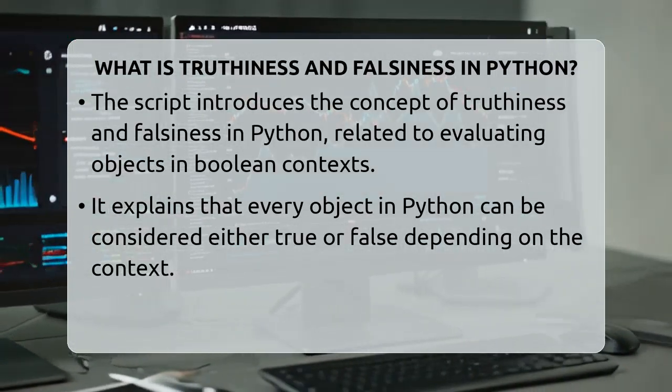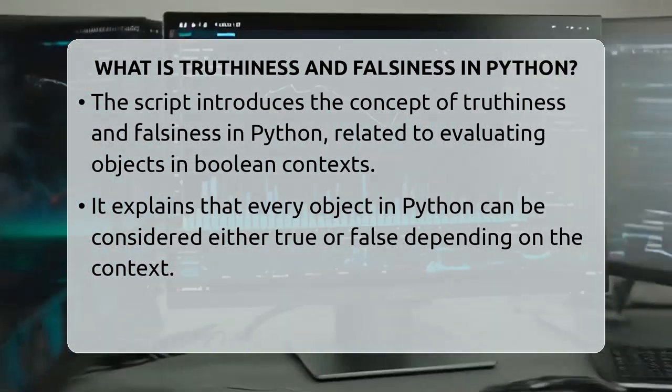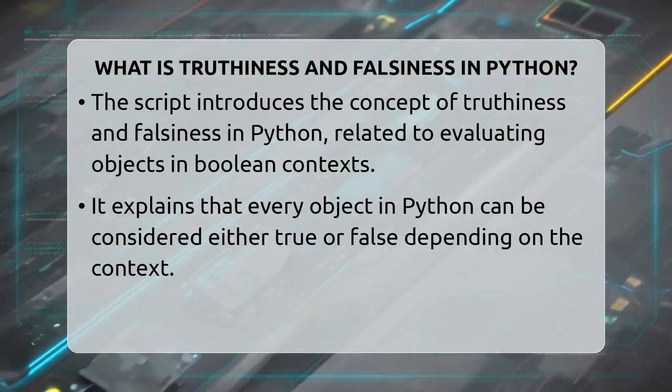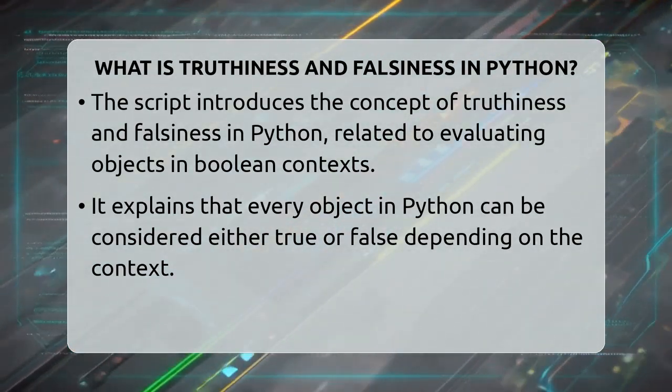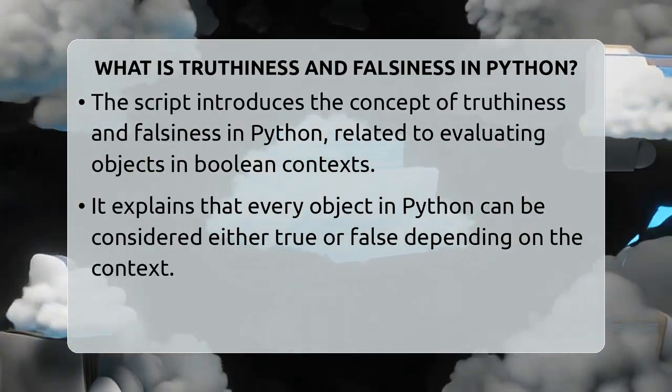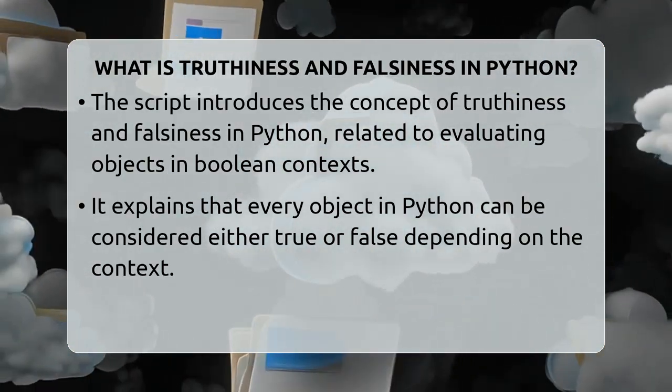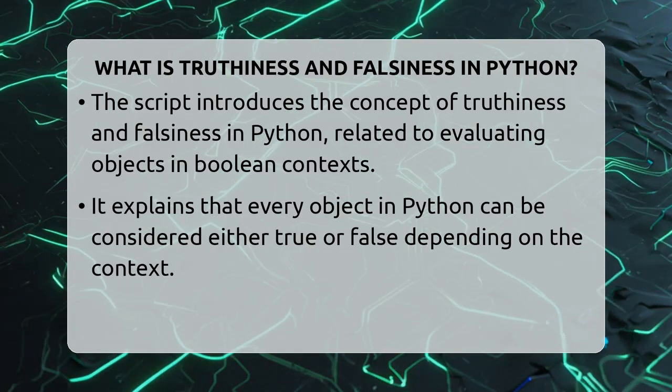What is truthiness and falsiness in Python? Imagine you are checking if a list has items or if a number is 0. You might think about what Python considers true or false in these cases. That's what truthiness and falsiness are all about.